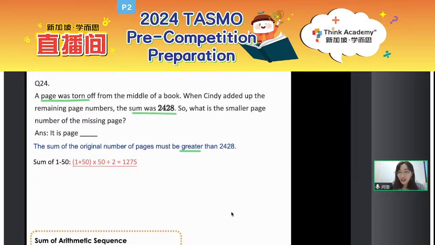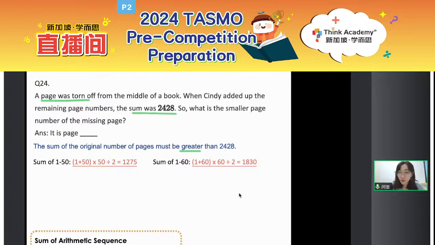Okay, and then what about the sum of 1 to 60? Think about it. Maybe you can just use your calculator to help you. That is 1 plus 60 and then times 60 divided by 2. Then you will get 1,830. So again, it is still smaller than 2,428, right? So what should we do?